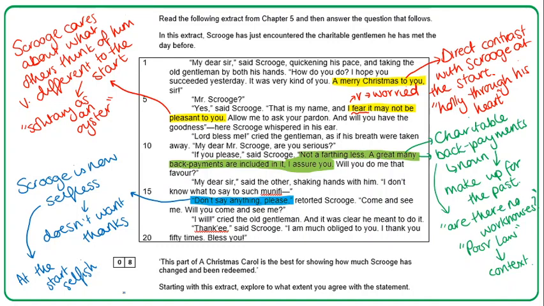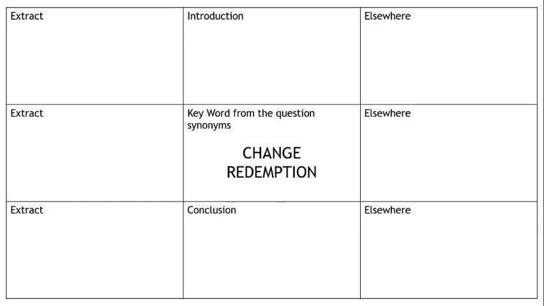So what I've done now, remember you need to draw your planning grid. There are two ways of doing this planning grid, and rather than forcing you all to do it the same way, I'll just show you the two different ways. You can do it this way, where you'd put the question, your introduction, then your information about the extract, and then your information about elsewhere in the novella. Here is the other way where we have introduction, conclusion, and the bit in the middle. Whichever way you do it, pause the video and create your planning grid ready to start filling it in.